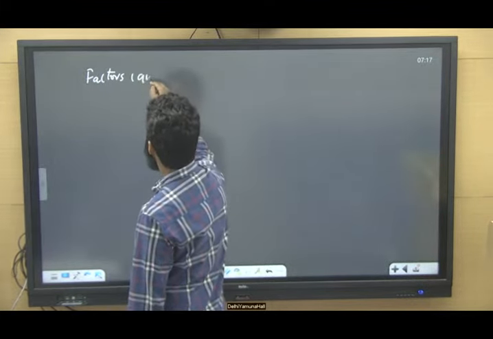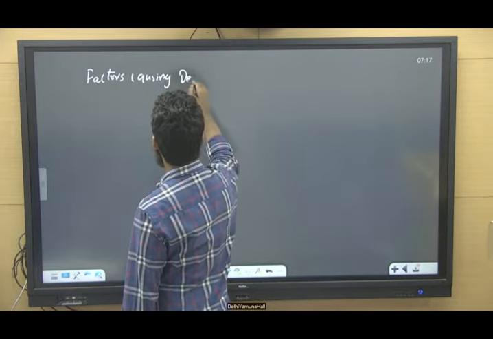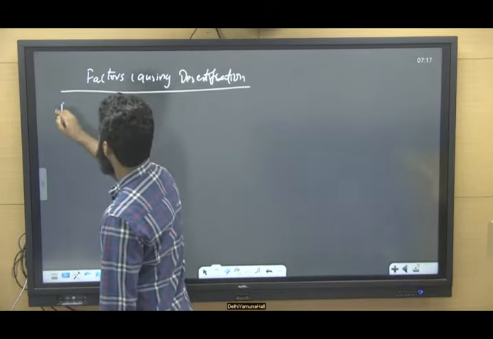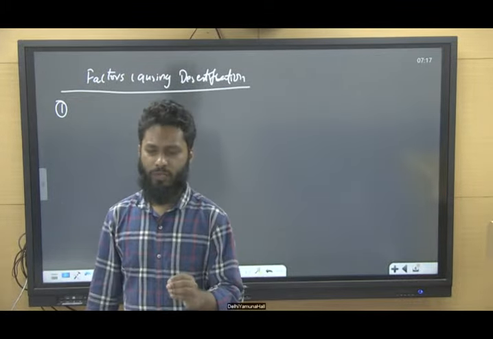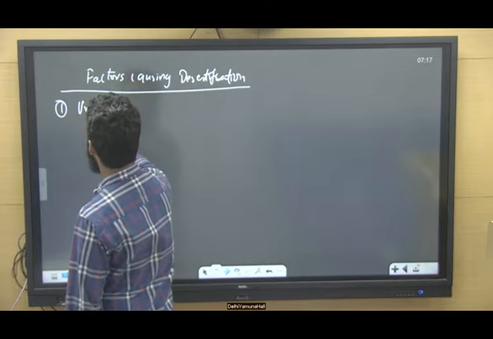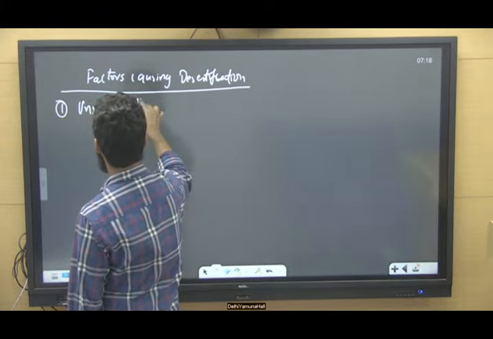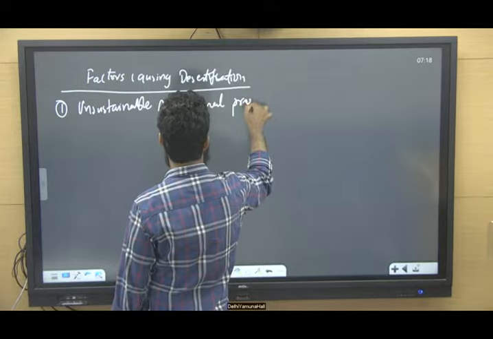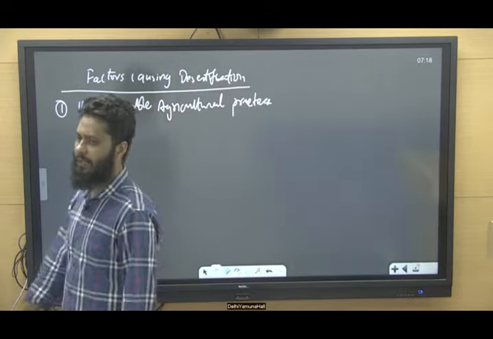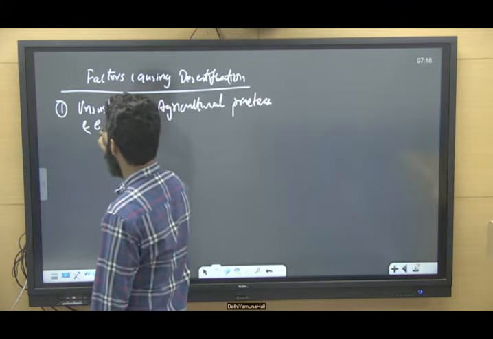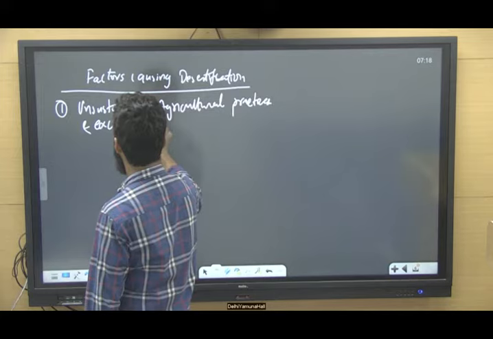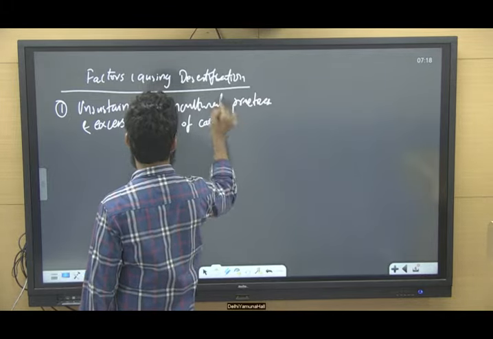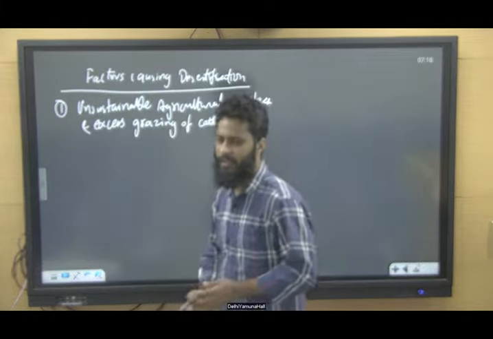Number one, the prime and most important factor causing desertification is unsustainable agricultural practices and excess grazing of cattle. Excess grazing of cattle. This is the prime reason for desertification.